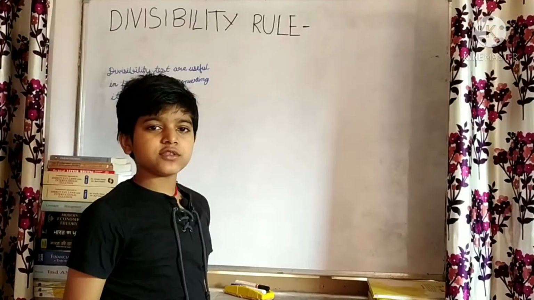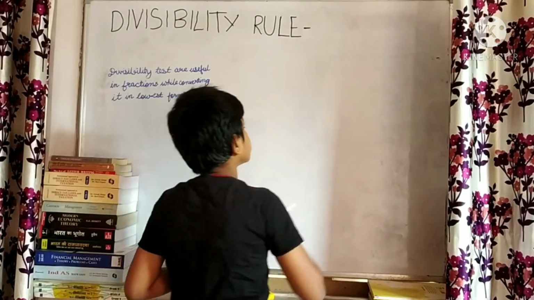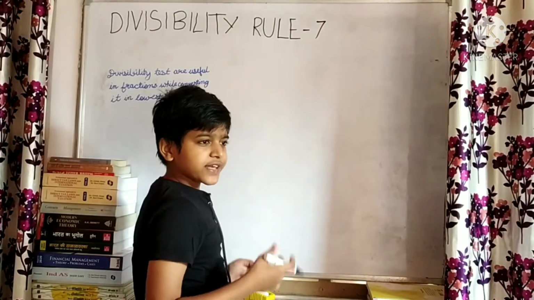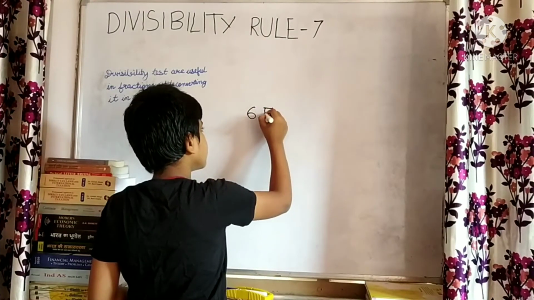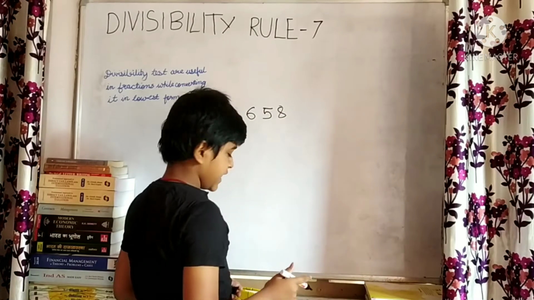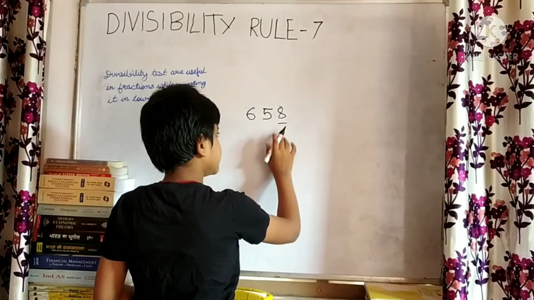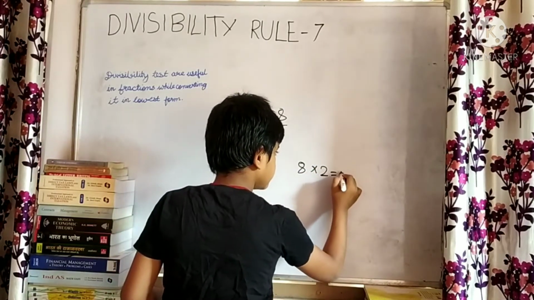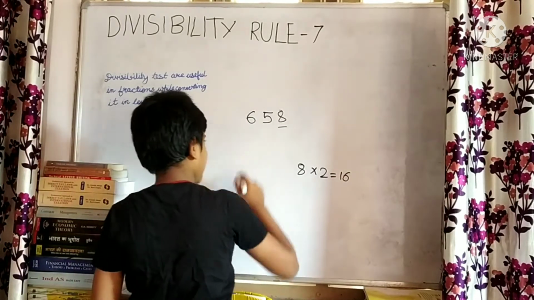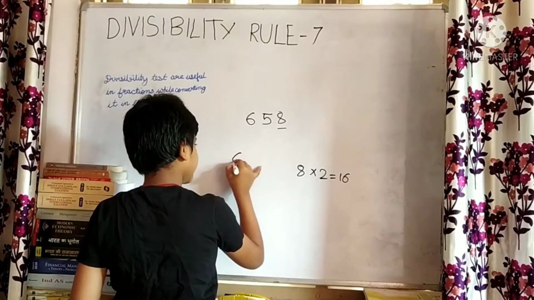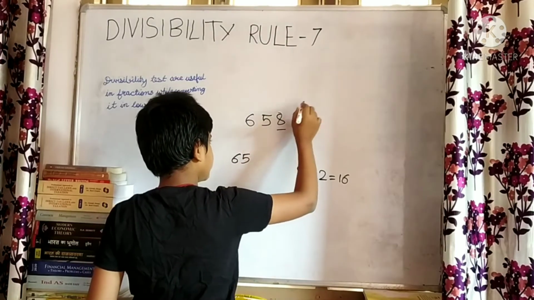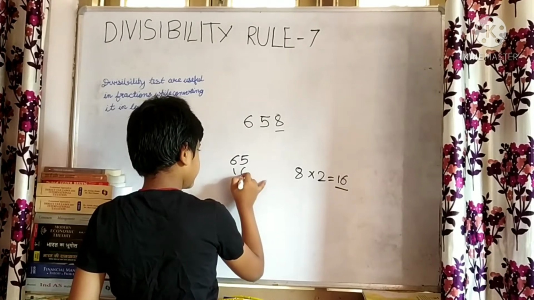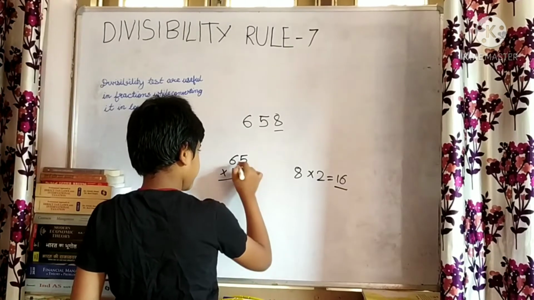Now I am going to tell you the divisibility rule of 7. For this, I am going to take one number. I am going to take the last digit and multiply it by 2. It gives me 16, and now I will write here 65. I will remove this 8. Now the 16 which I have got, I will subtract from the remaining number. Let me subtract it.